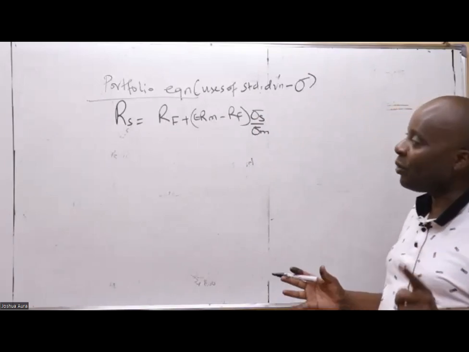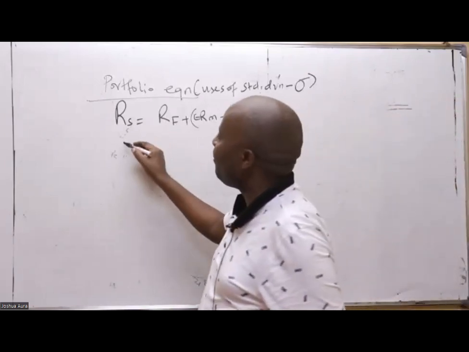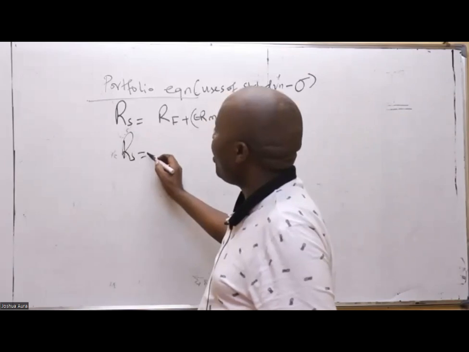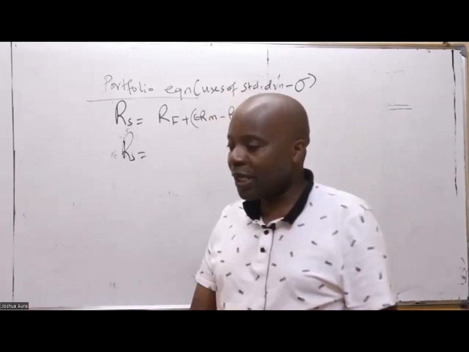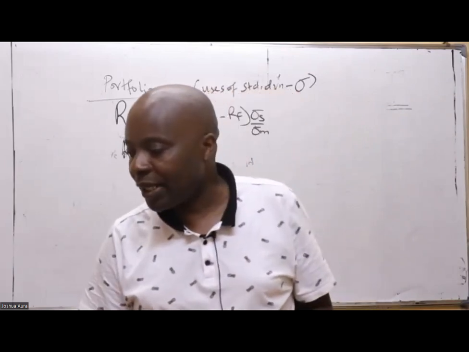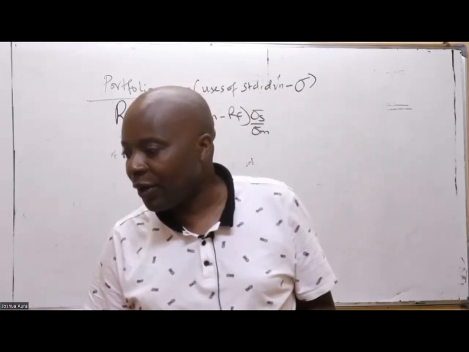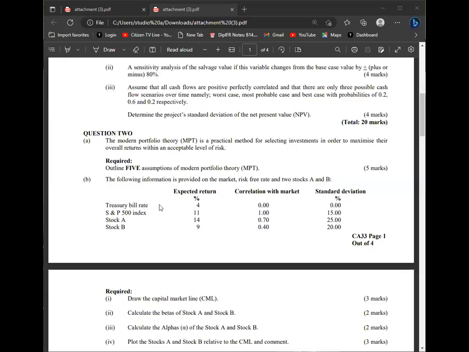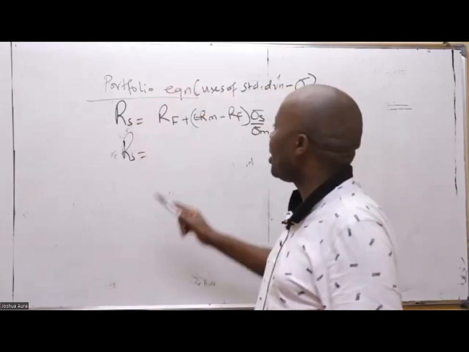Now listen to me very well. Do we have these 2 metrics? Oh yes, the risk-free rate is provided here. The treasury bill rate is 4%.